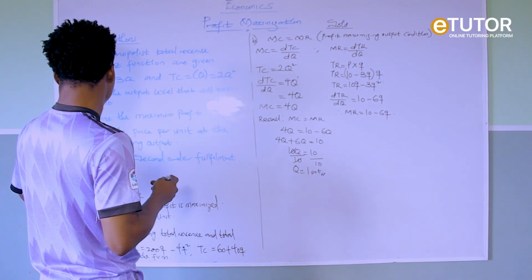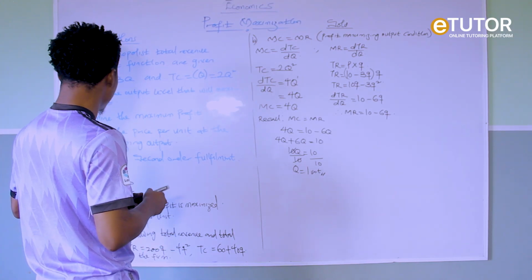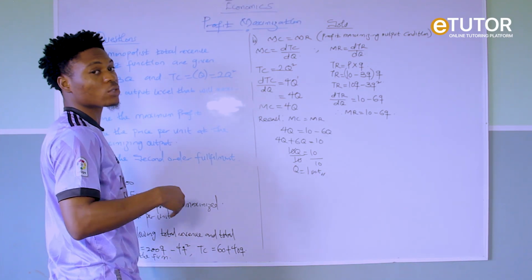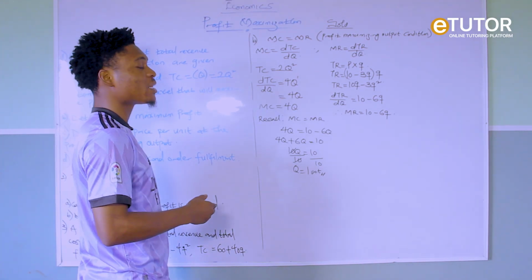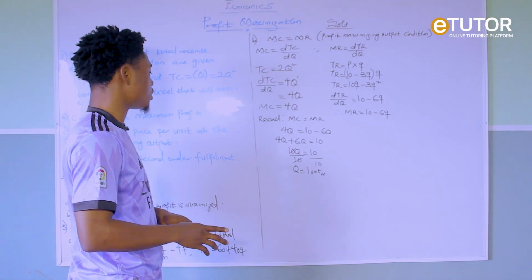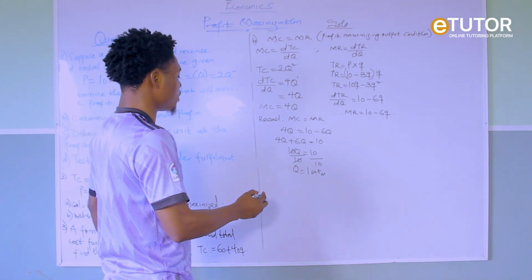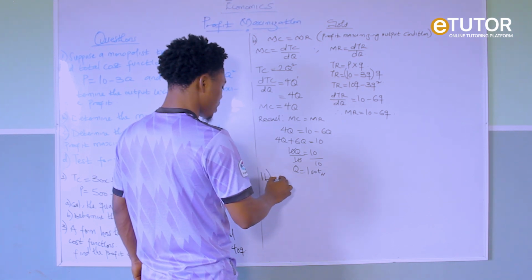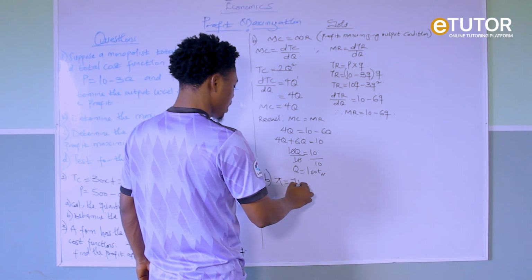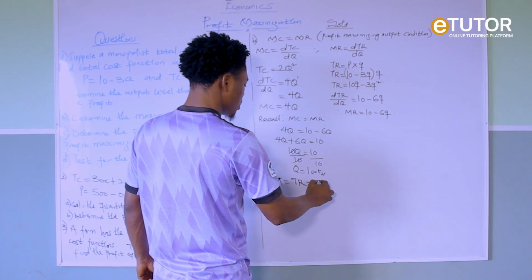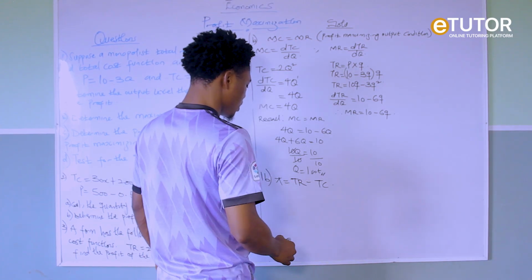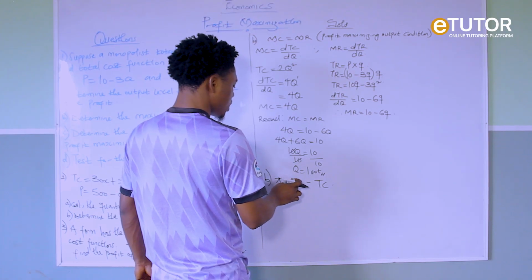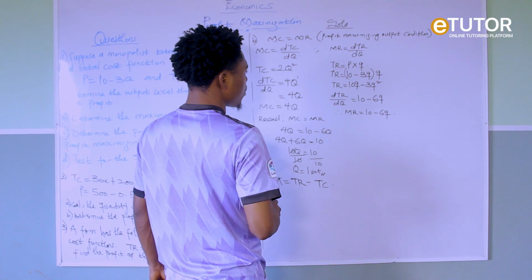Now, the next question says, determine the maximum profit. Maximum profit is total profit. But if they say determine average profit, that is per unit profit. So to get our maximum profit, that's 1B, we say TR minus our TC. So our profit will be TR minus TC.